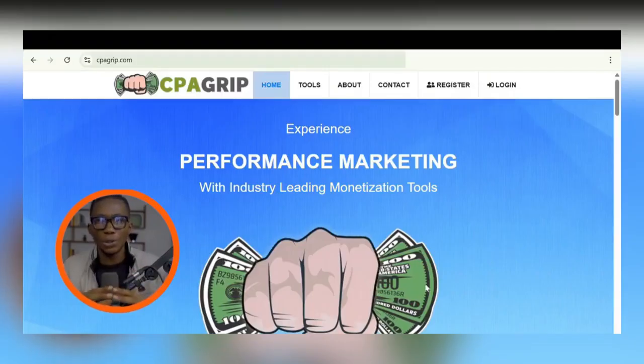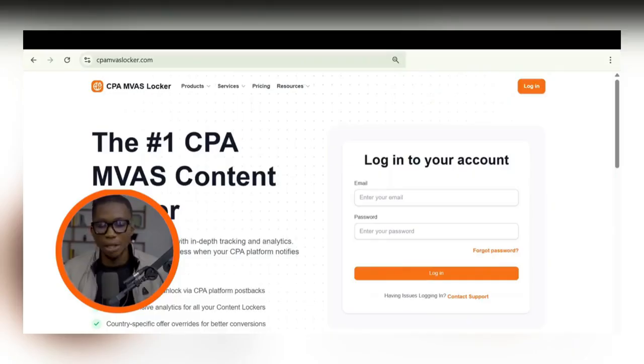Golden Goose is another network, just that they have mostly MVAS offers. MVAS is mobile value added services. It means where people use their SIM cards to subscribe to services, and that is an action. Those SIM card companies and internet service provider companies handle all that, so they are the ones that are going to pay you the money. The money is generated, and it's a lot of revenue going around. So literally, Golden Goose and CPA Grip, you can put all these offers together using a tool like CPA Inverse Locker. There are a whole lot more networks out there, but I'm not going to talk about that right now. Let's keep it simple and explain this so that you understand what you're getting into.